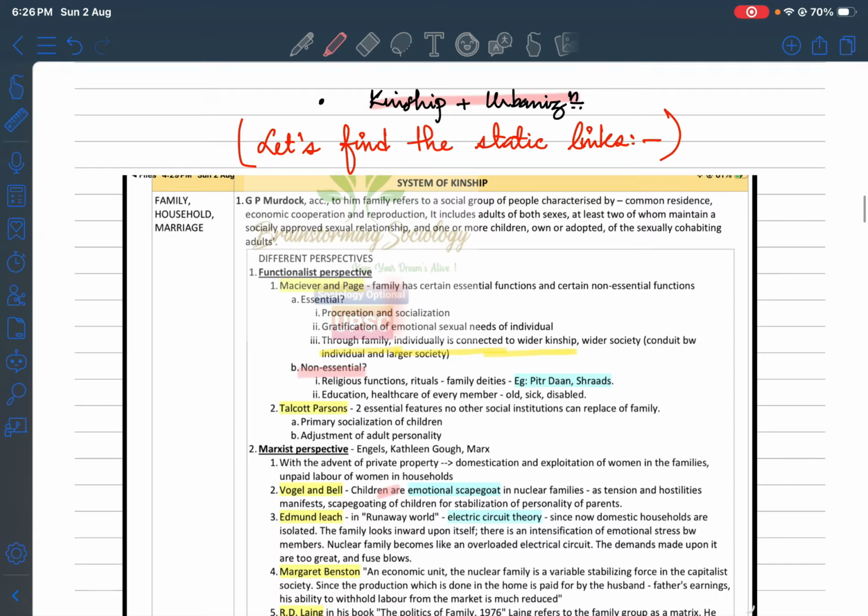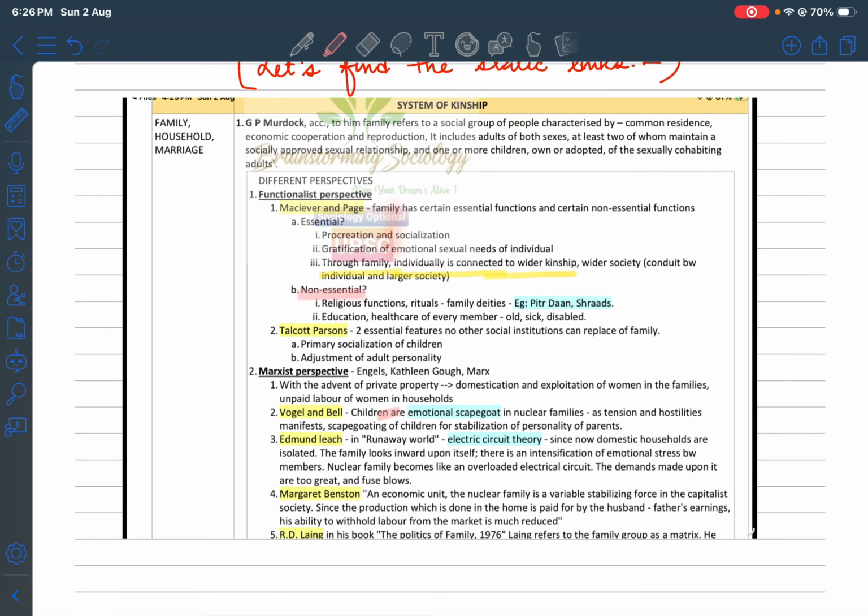So let's go with the static links of this topic. In this static link, you will find that the family aspect has also been covered in some part. You need to just go through it so that we are ready for the next lecture, right? So just understand systems of kinship. This is a screenshot attached from that topic, and it is easily available in Brainstorming Sociology's PDFs, which you will get in the Telegram link told about earlier. So feel free to reach the channel and find the PDFs and everything.